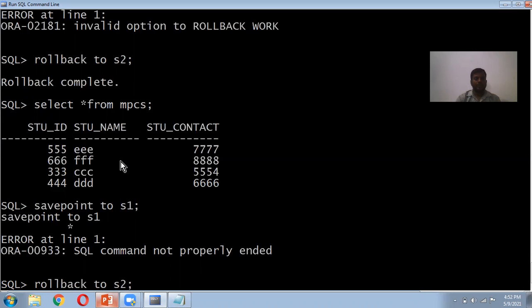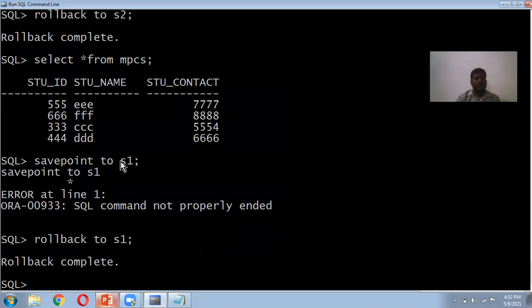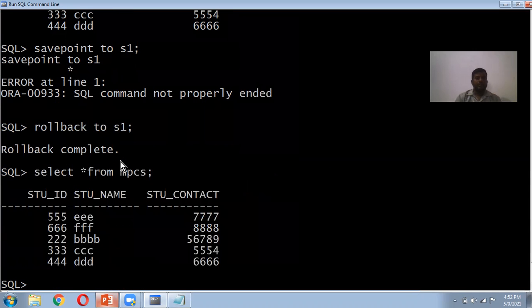Rollback to S1, for example. Select. Now you can see the select. What will happen here? The second row, 222, is already deleted, but we rolled back to the S1 point. Until S1 we have deleted, then S2 is there. So this is about the rollback. I hope you understood the concept. This is about commit, rollback, and savepoint.